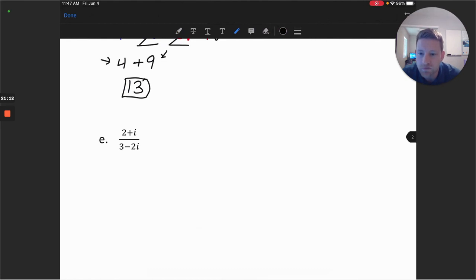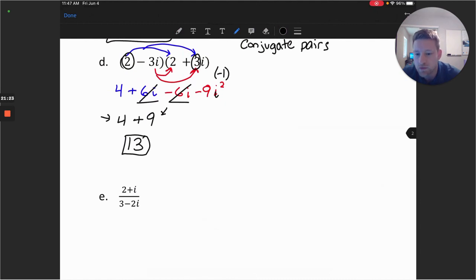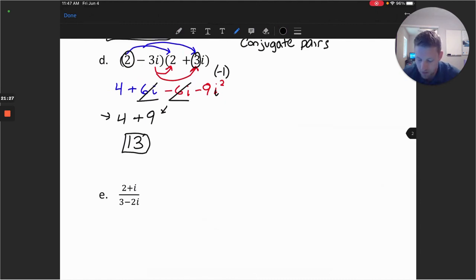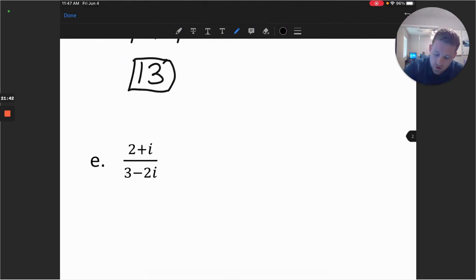I want to divide the complex numbers 2 plus i and 3 minus 2i. Now, this is really one very similar denominator to what we started with, but not quite. So let's take a look at how we would approach this. This is going to be very similar to how we thought about rationalizing a radical denominator.